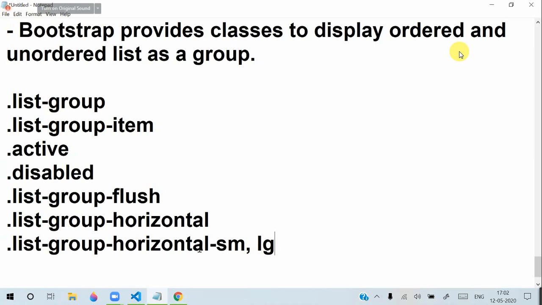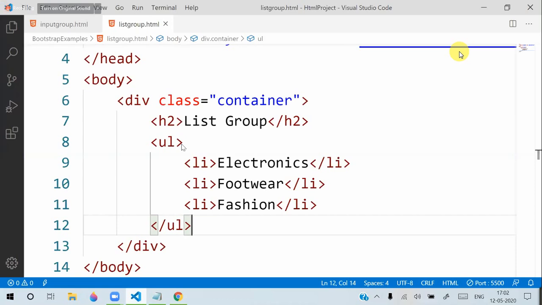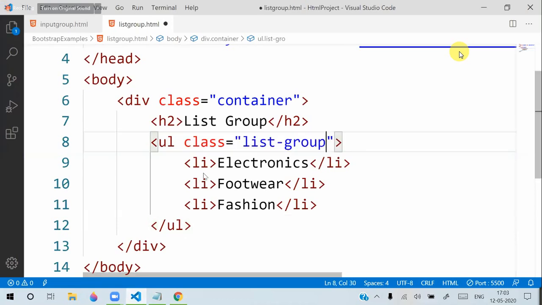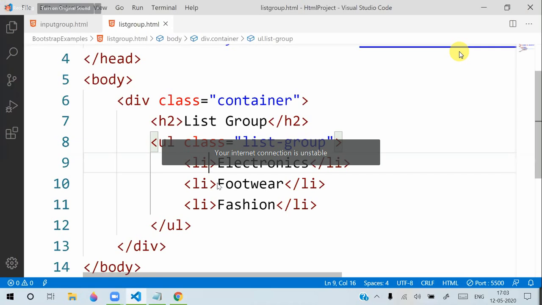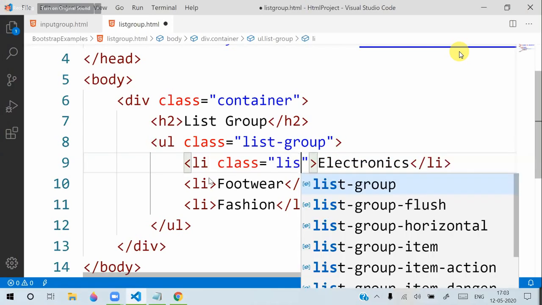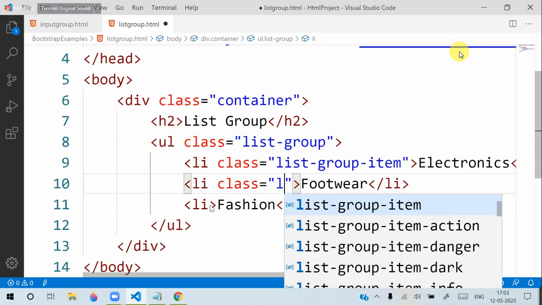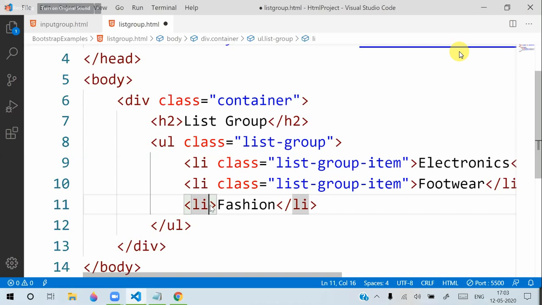Actually, if you want to do an unordered list, we have to use the class list-group. In the list group, the item is given as list-group-item.